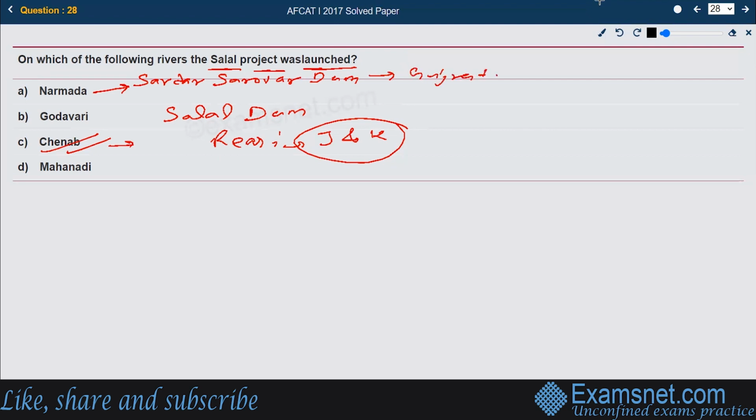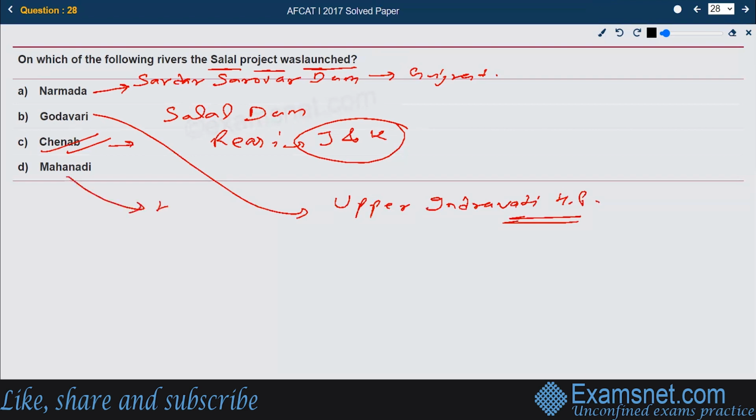Upper Indravati Hydropower Station is located on the river Godavari, and Hirakud Dam is located on the Mahanadi in the state of Odisha. The right answer is Salal Dam, which is in Jammu and Kashmir, and the river's name is Chenab. Option number C is the right answer.